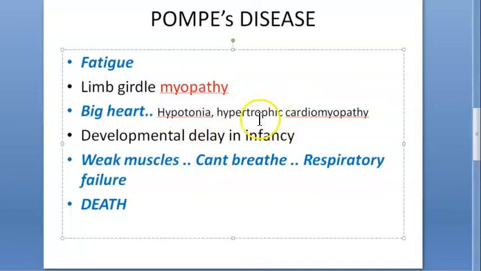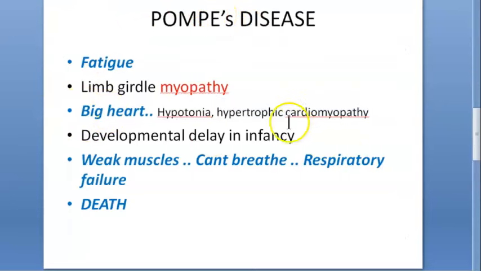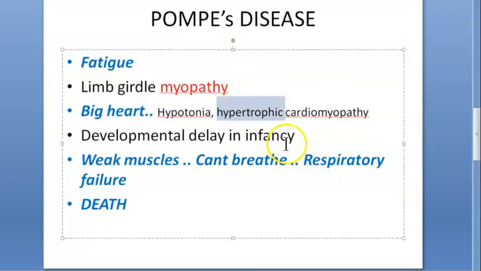Hypotonia. Hypertrophic cardiomyopathy. The heart has become big. Hypertrophic means the cells have become large. Hyperplasia means the number of cells has become large. But here the number of cells are the same, but they have all become huge. So hypertrophic.